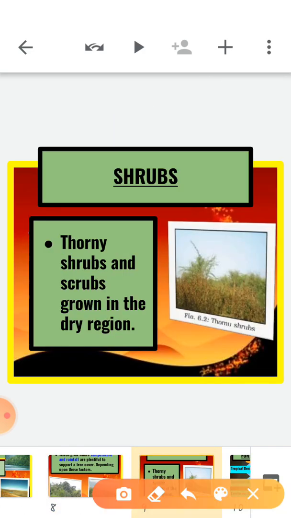Next, shrubs. Basically regions of extreme dryness. Thorny shrubs and scrubs grow in dry regions. Regions of extreme dryness are called deserts, and the vegetation cover will consist of thorny shrubs or mosses. Then if we talk about wildlife, the wildlife of any region mainly depends on the plant life of the region.